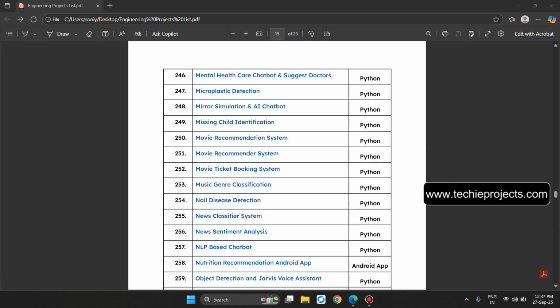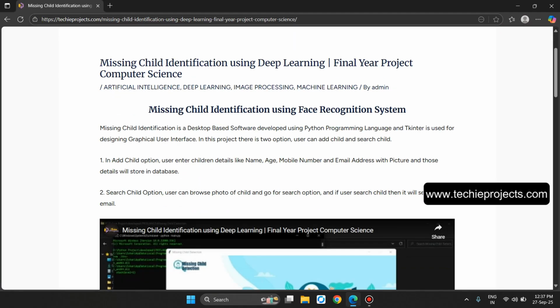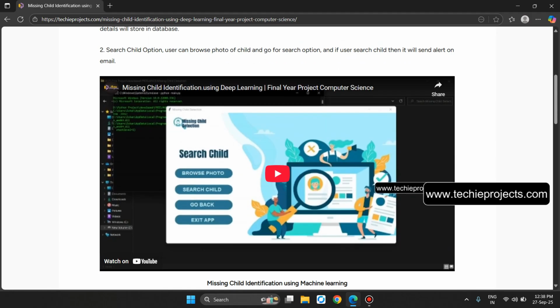Now the point number 249, missing child identification. The missing child identification is a desktop-based software developed using Python programming language, with a toolkit used for the graphical user interface. In this project, there are two options. User can add child and search child. In the add child option, user enters the child's details like name, age, mobile number, email address, and picture, and those details will be stored in the database. In the search option, user can browse the photo of a child and go for search. If user searches a child, then it will send an alert on email.